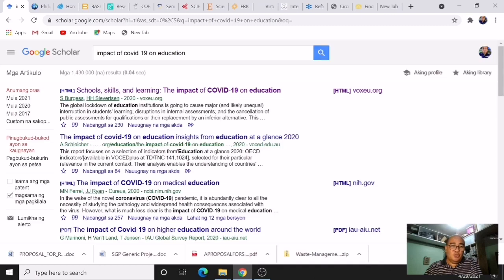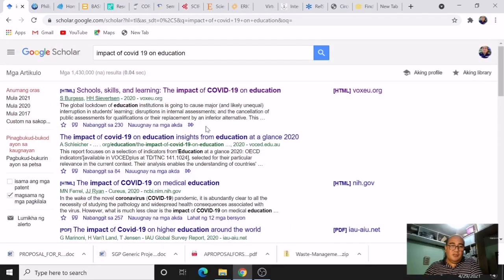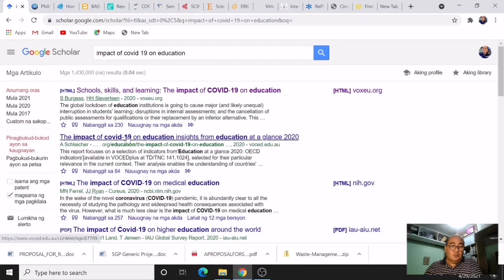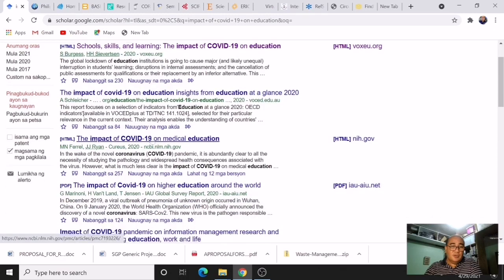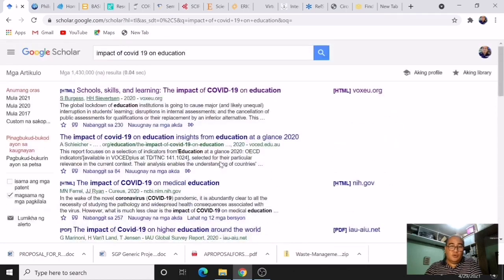Then it will provide you with the list of articles or list of studies conducted in relation to your search. You can see here information such as the title of the study and its format, if it is HTML, likewise the authors, etc. So this is one good source of literatures if you are conducting a research.